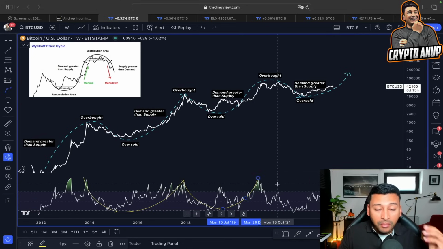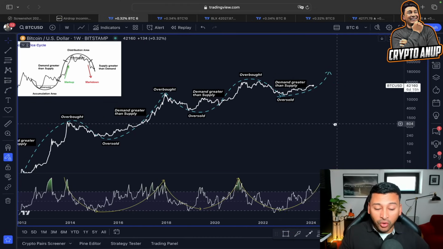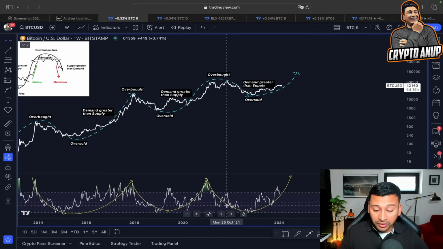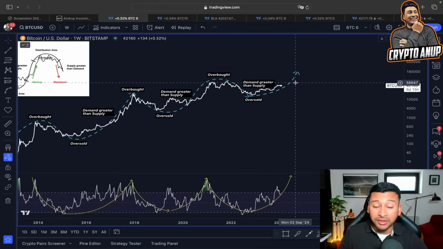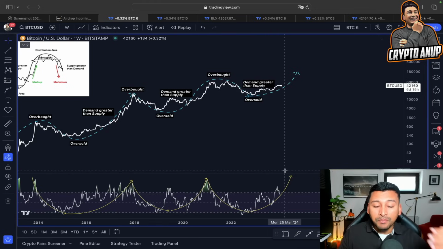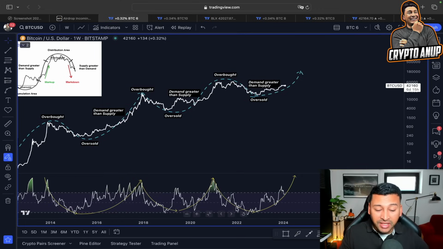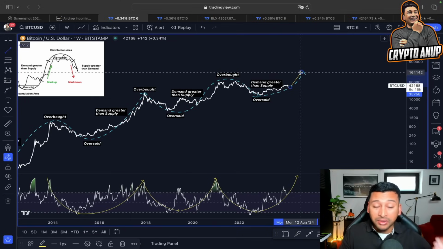Now, if this is going to repeat again, because according to this RSI line, you can see this was the oversold area, and now we could be in this uptrend. I mean, the price of Bitcoin could be in this uptrend, and this RSI could be heading towards this overbought area. So if this exact scenario is going to repeat again, you can see regardless of the shakeout, the price of Bitcoin is expected to show further impulsive move for the coming months, coming year.